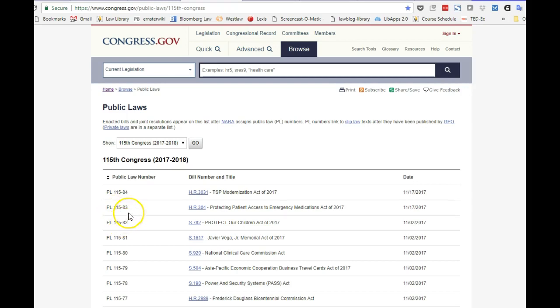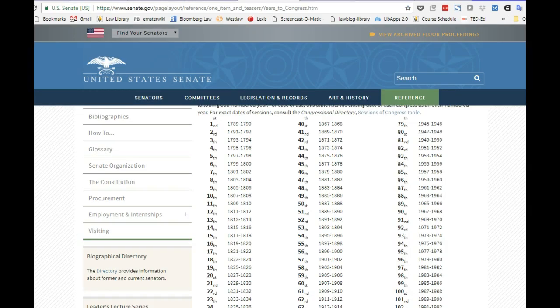To understand Congresses a little bit better, let's take a look at this table of historical Congresses. So not surprisingly, the first Congress started in 1789 when our Constitution was adopted. So since a Congress lasts 2 years, the second Congress would start 2 years later in 1791.